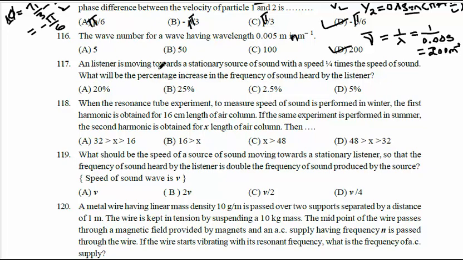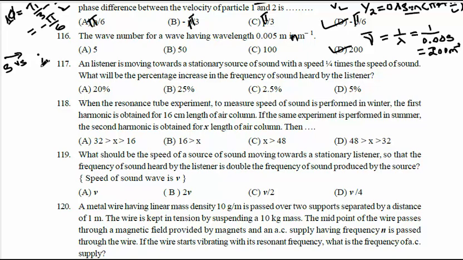A listener is moving towards a stationary source of sound with a speed 1 by 4 times the speed of sound. What will be the percentage increase in the sound heard by the listener? Okay, see here, there is a listener stationary. Towards this stationary listener, the source is moving. The source is moving with Vs. So Vs is moving with how much velocity? It is given as 1 by 4 times the velocity of sound.